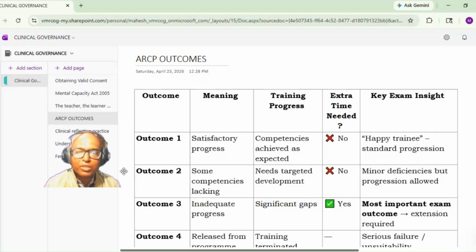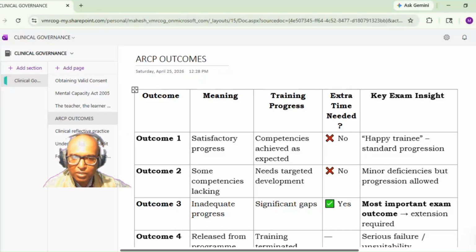Now outcome two is that some competencies are lacking, so this needs targeted development. Only on certain competencies is the development a little lacking, but no additional time is required. So minor deficiencies, but progression is allowed.